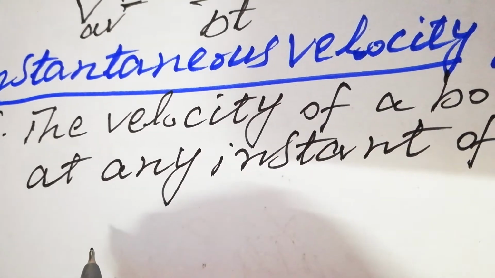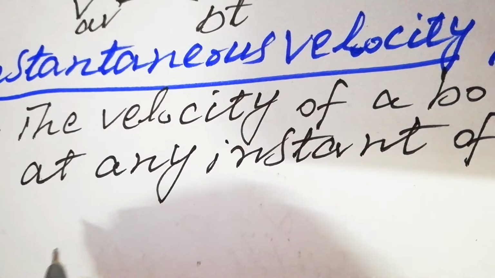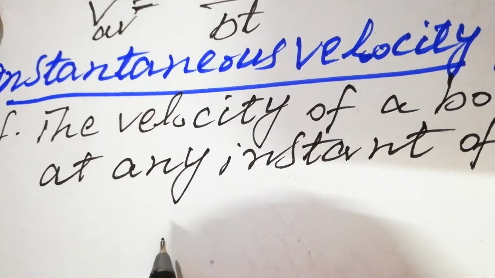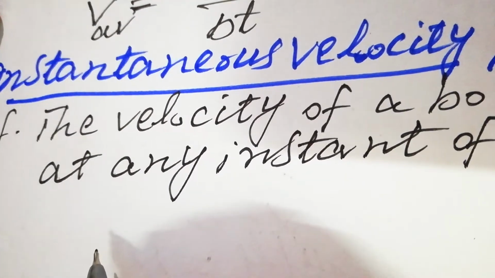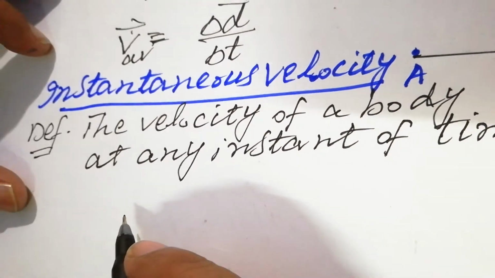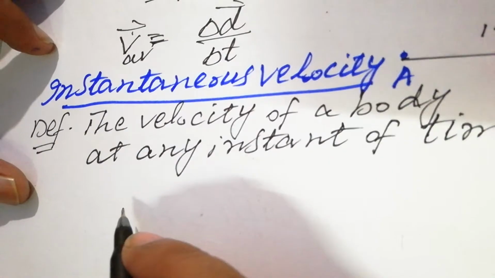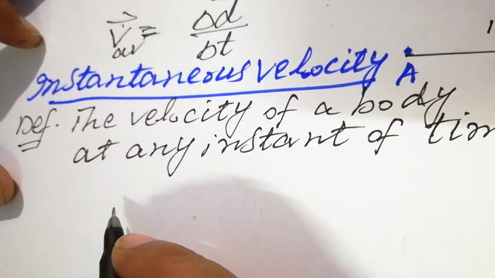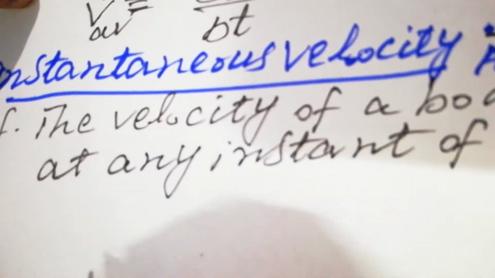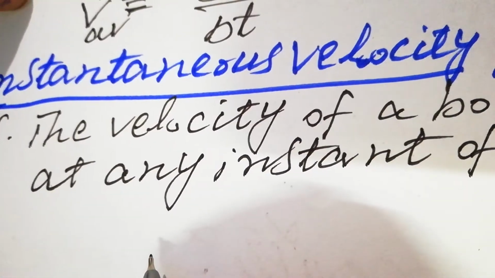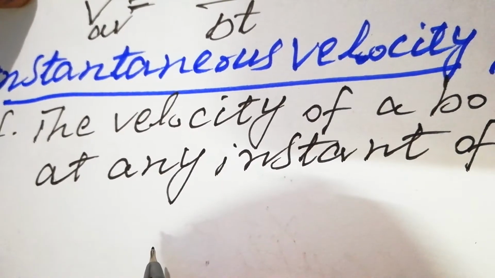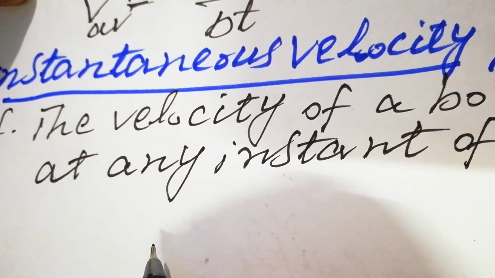It is not equal to 1 second or half second. What is an instant? Students, an instant is a short interval of time. It is a very short interval of time that is called an instant. So I mean the time approaches 0. It's not equal to 0. The time that is very small, that is very short, is named an instant.